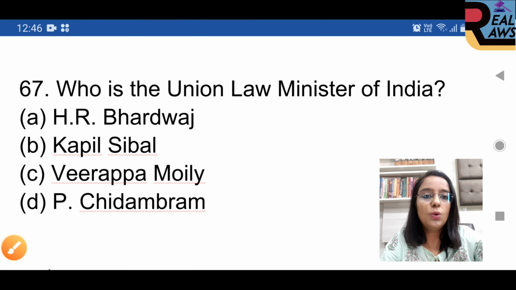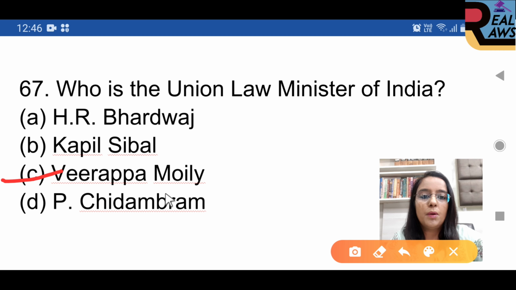Question 67. Who is the Union Law Minister of India? That time, 2010, is what this is about. Option C is right, Veerappa Moily.